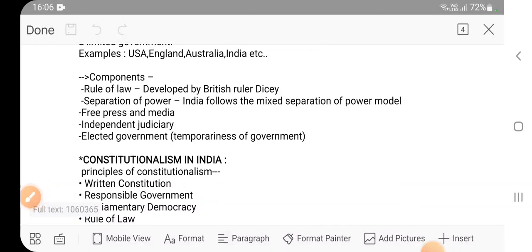So again, these are the components of your constitutionalism. Rule of law we have seen, the provision of constitution would prevail. Separation of power we have seen, the judiciary will adjudicate the law, it will provide justice. Legislature would create the law, make the law, and the executive would implement the law. So this is separation of power.